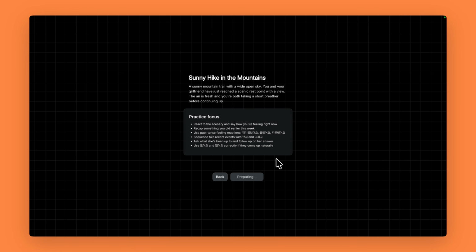Here we are met with the pre-simulation screen. We can see a description of the setting of the simulation and the practice focus. The character in the simulation is aware of your practice focus and sets up moments that let you practice these specifically. As a learner, you don't have to remember these, but we thought it was nice to give some transparency. Now, let's start for real.